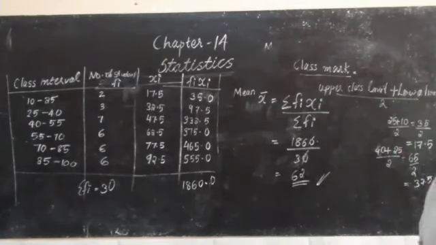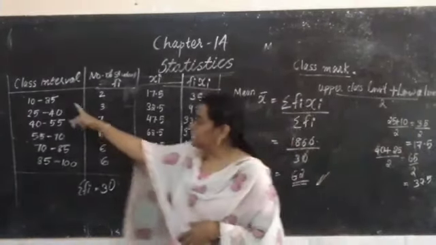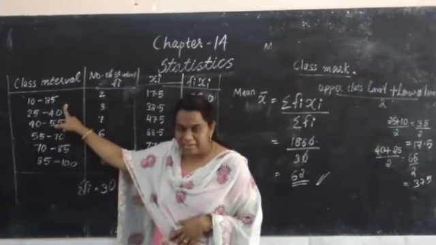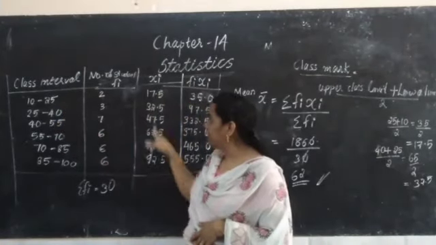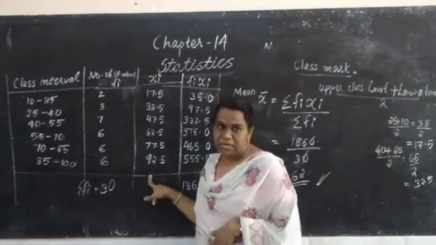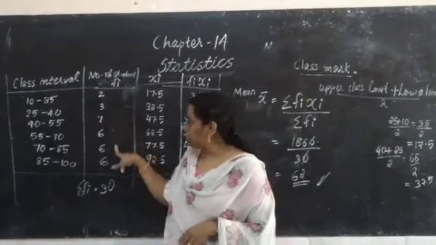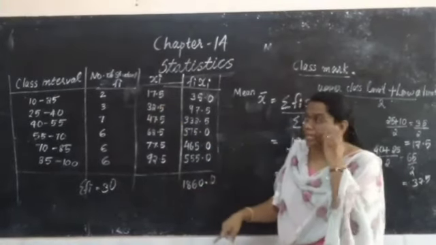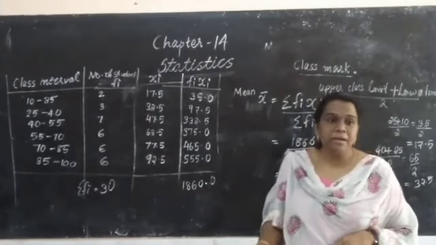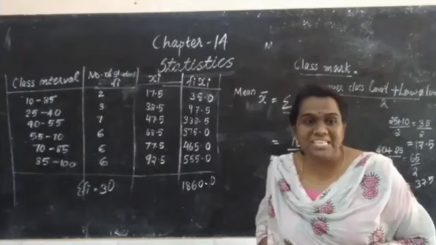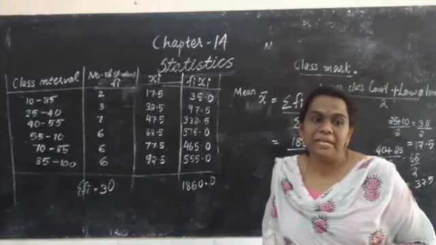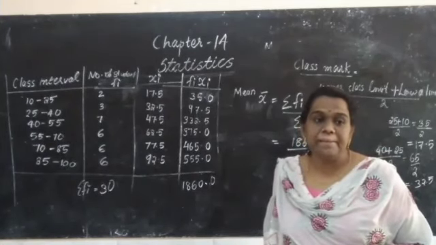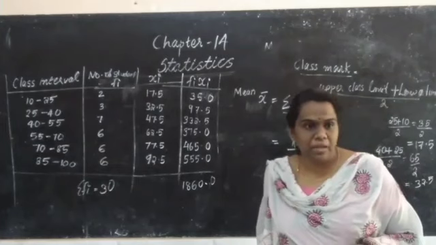How to write the direct method? Class intervals are given. When the class intervals are given, you want to write class marks. Class mark is the frequency. Frequency should be multiplied by class mark. How to write class mark? Do you remember? Upper class limit plus lower class limit by 2.